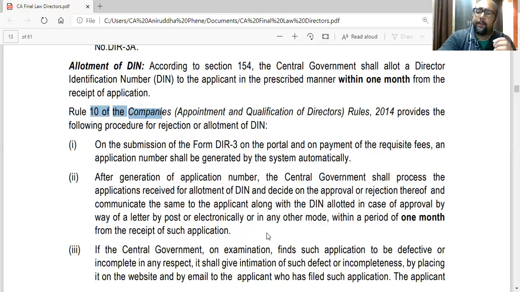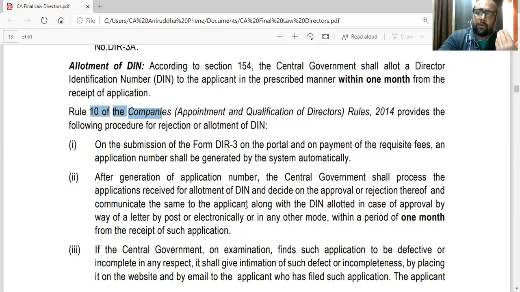Now, if the central government finds your application defective, something is missing or incomplete, they will intimate you by email. Plus, they will put it on their website. As an applicant, you have to rectify the defect within 15 days from the notice you receive. If you rectify the defect and the government finds that everything is in order now, they will allot you the DIN.